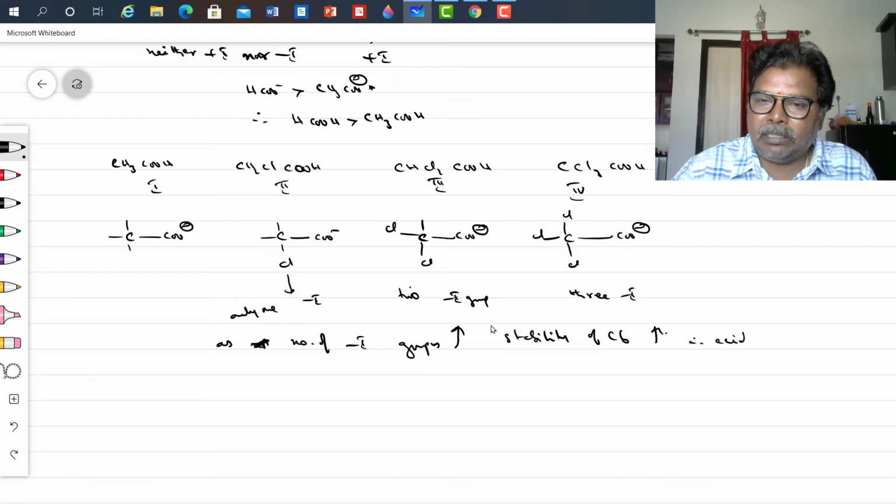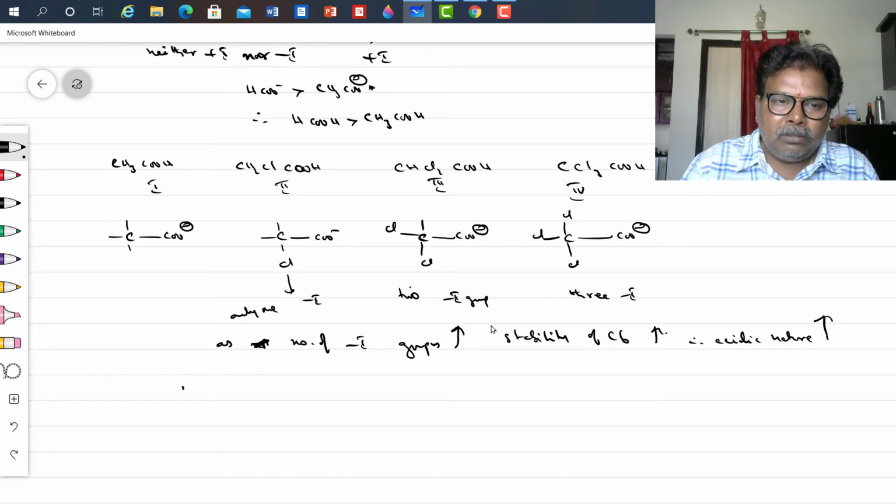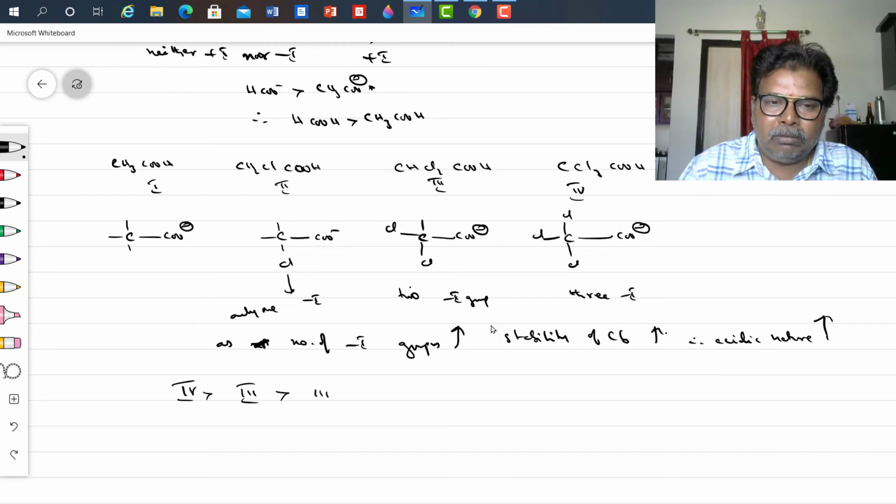Therefore, acidic nature increases. So number 4 is a stronger acid than number 3, stronger than number 2, stronger than number 1.